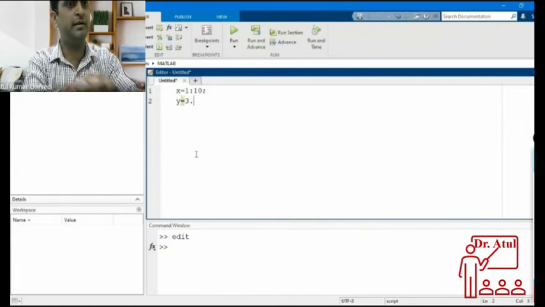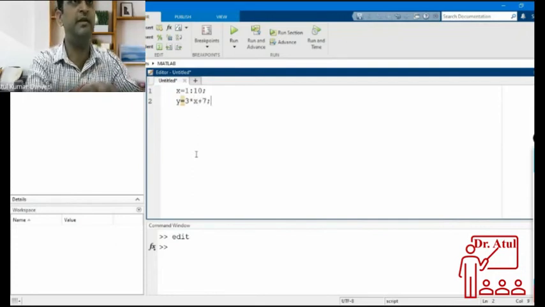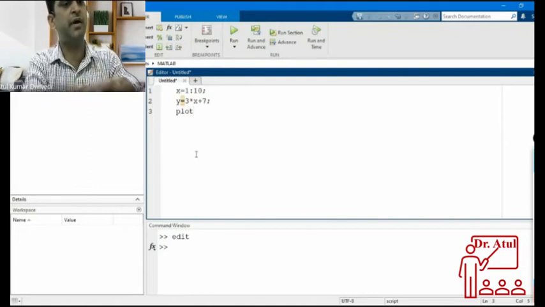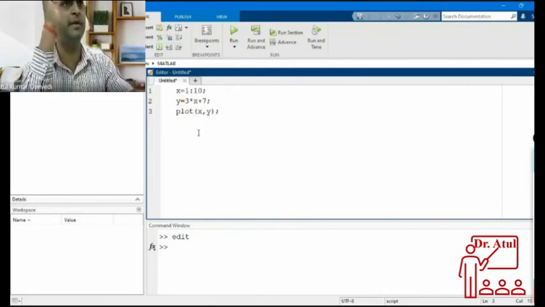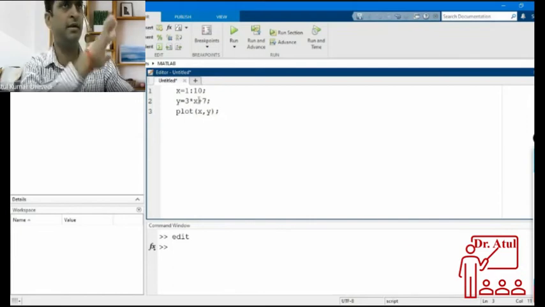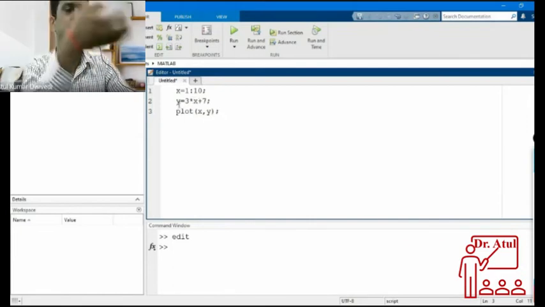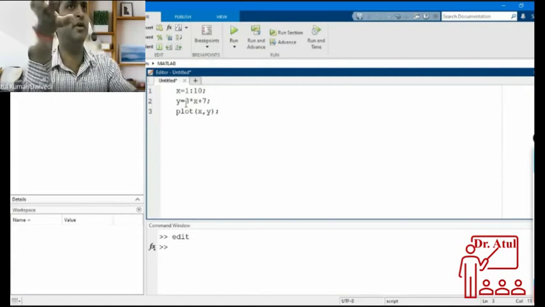Then I write plot x comma y. This script will give you a plot between x and y, and a linear line will be plotted into this figure window.